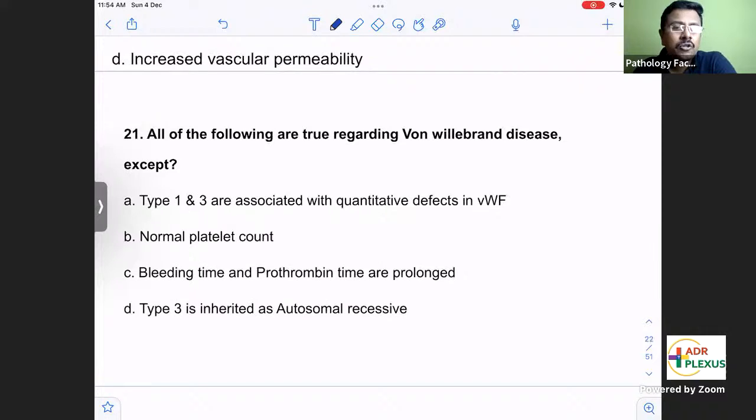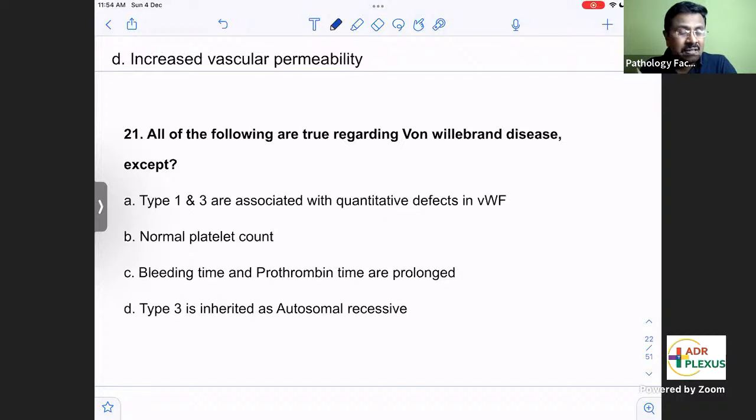All of the following are true about von Willebrand's disease except. Before that, we have to know what von Willebrand factor is. Von Willebrand factor has two functions. One, it helps in platelet adhesion.